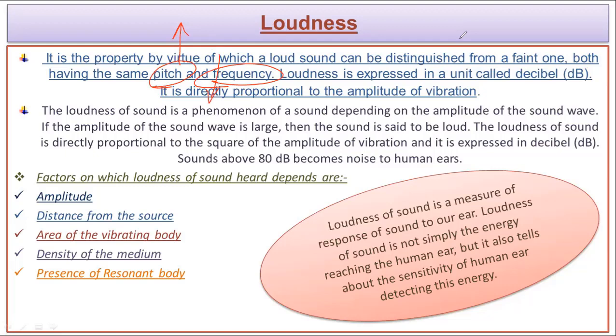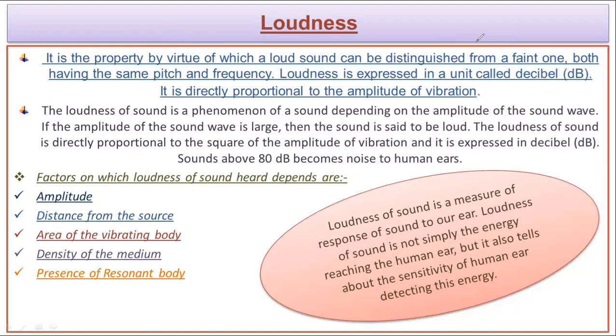But again, you need to remember that this is a character which primarily depends on the person who is listening to it. Someone can identify a sound as very loud, and someone else can identify the same sound as faint or not so loud.